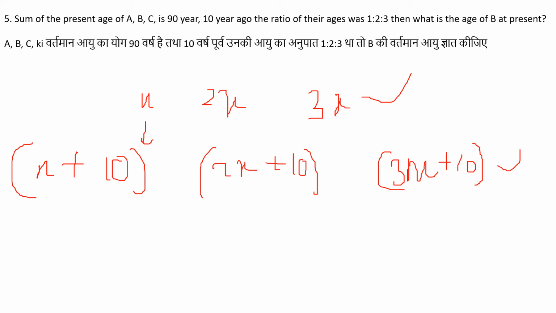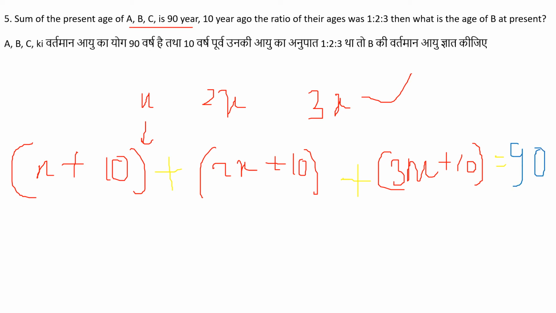Now the question gives that the sum of the present ages of A, B and C is 90 years. So we sum these and set the total equal to 90.